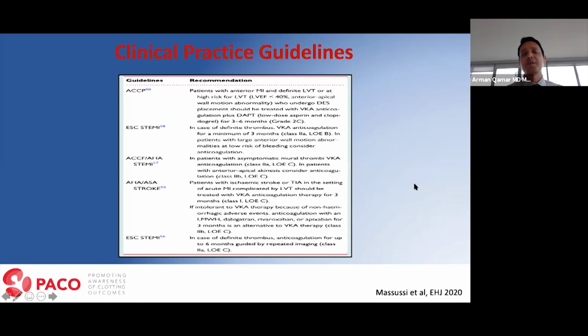Now, for how long? Most guidelines tell you to treat them for a period of 3 to 6 months, but some of the guidelines do tell you, as in the example of the ESC STEMI guidelines, that in case of definite thrombus, anticoagulation for up to 6 months, guided by repeat imaging. So in general, the take-home message from this slide is, if you have LV thrombus, you need to be anticoagulated. The guidelines are telling you warfarin over direct oral anticoagulant, but we don't have any data to suggest one is better than the other. And then you need to treat them for a period of 3 to 6 months and make sure that the thrombus is resolved by serial imaging, maybe 3 months, 6 months, and even more serial imaging.